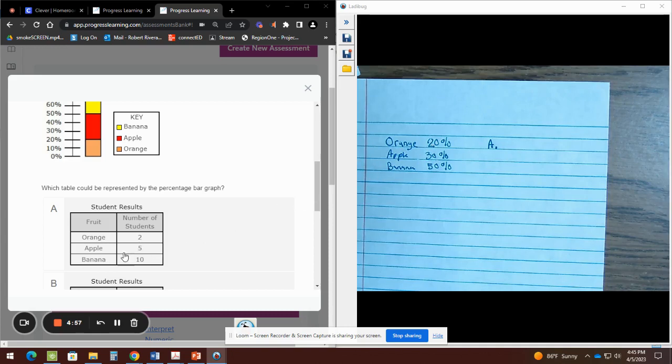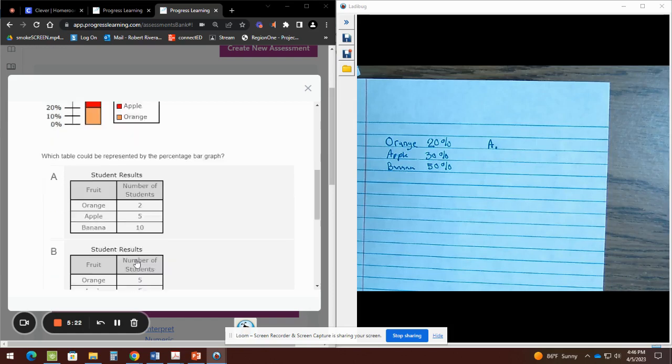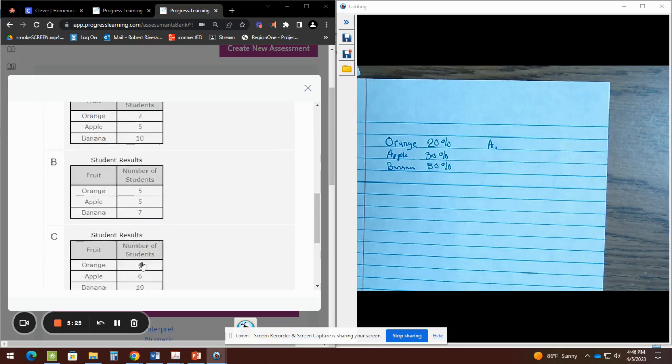That kind of matches, right? Apple, 30%. That's the medium, right? And then we have 50%, 10. So letter A right now at this moment looks like a good table. Why? Because the orange has the lesser percent, so the orange should have the fewer students. The banana has the greatest percent, so the banana should have the greatest number of students. That's why A looks like a good choice. But I'm not sure yet. I'm just checking. Letter B.